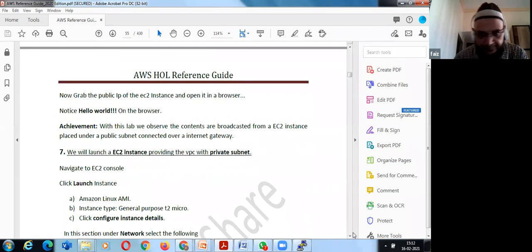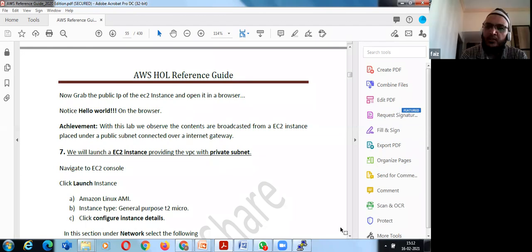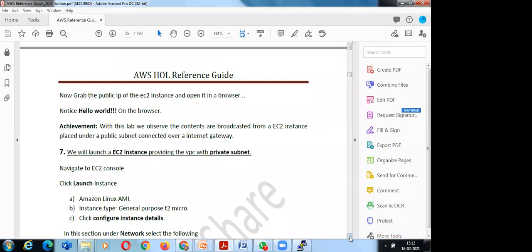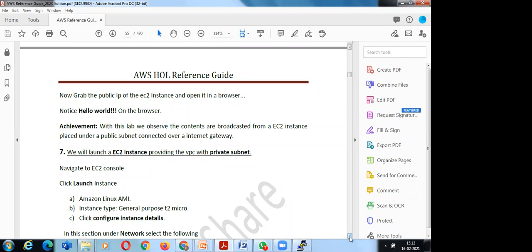Sir, I have a doubt. This NAT gateway and Elastic IP, will they be configured on this one Linux instance or on a Windows instance also? When you say Elastic load balancer or Elastic IP or NAT instance, which are you talking about? I'm talking about both: Elastic IP, Elastic load balancer, and NAT gateway.